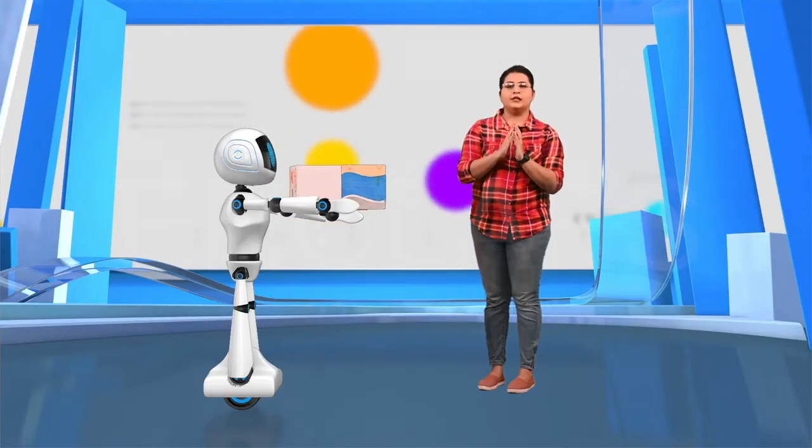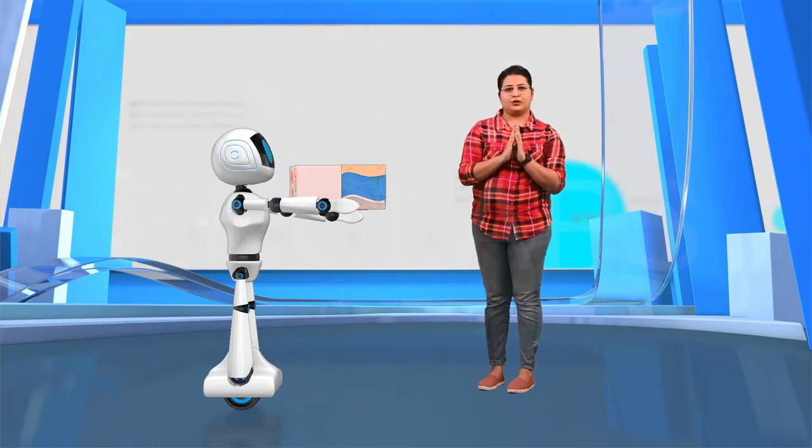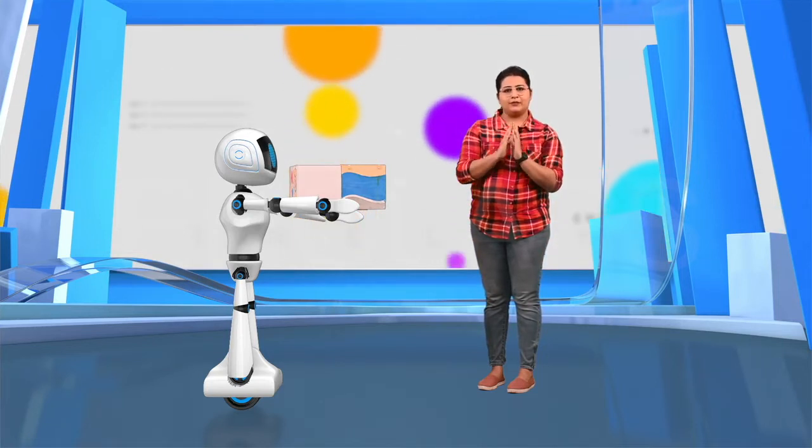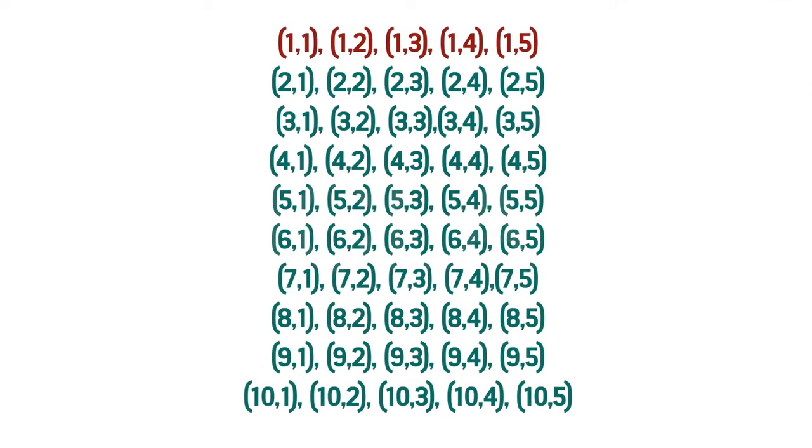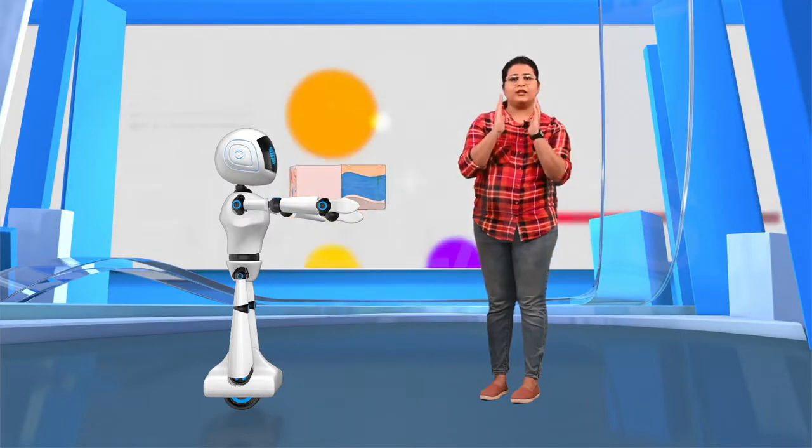Number 1 from the first box and 1 from the second box, 1 from the first box and 2 from the second box. Like this, 1 from the first box can be paired with 1, 2, 3, 4 and 5 from the second box. There are 5 such pairs. Let's write all the pairs that can be formed using the papers with the numbers from the boxes. 1, 1, 1, 2, 1, 3, 1, 4 and 1, 5. And moving on, we get 10, 1, 10, 2, 10, 3, 10, 4 and 10, 5. We can see there are a total of 50 pairs.